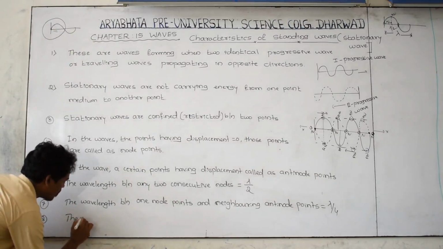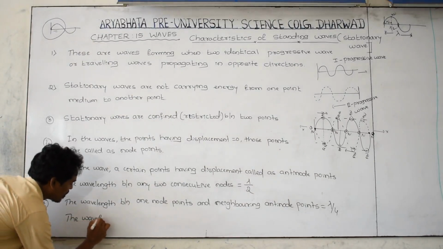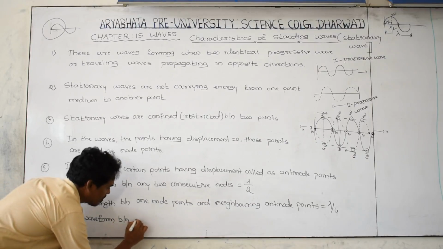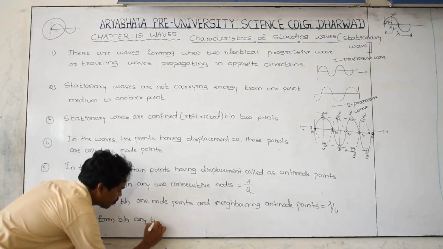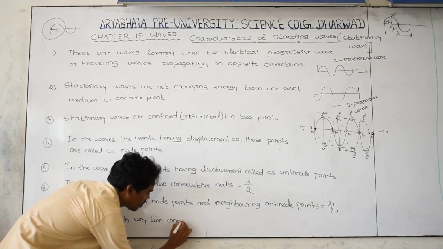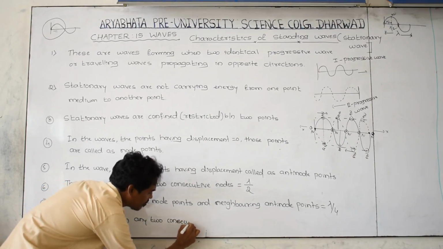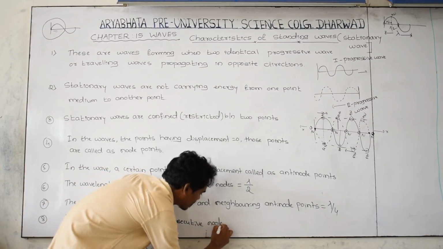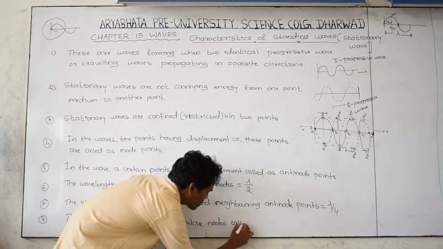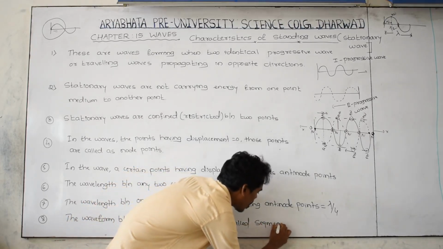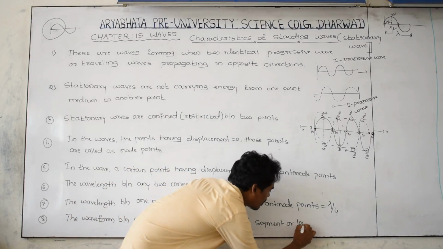The waveform between any two consecutive nodes is called a segment or loop of the wave.